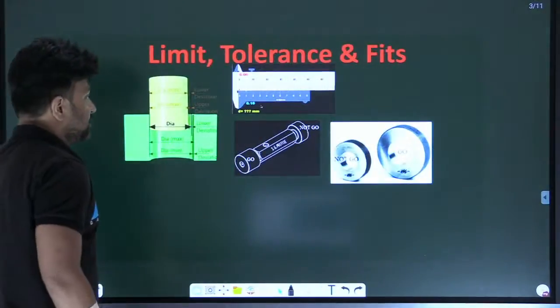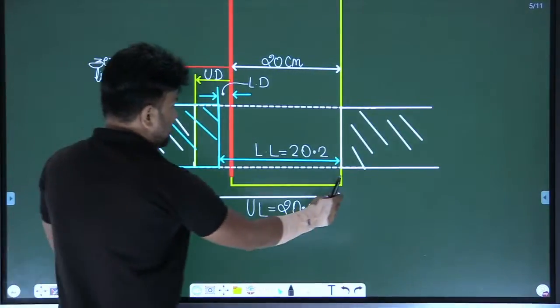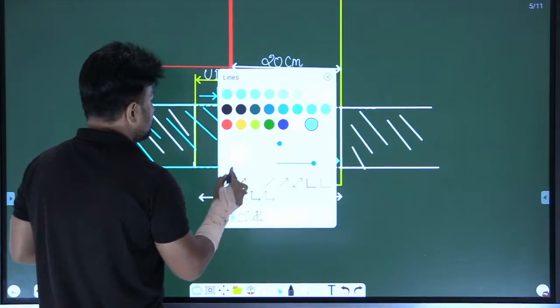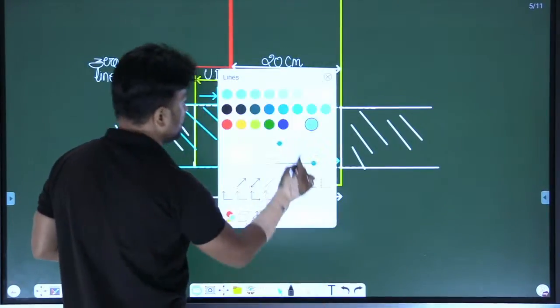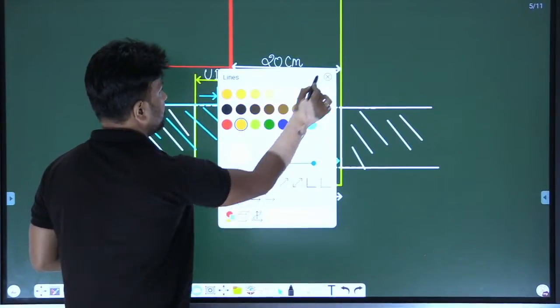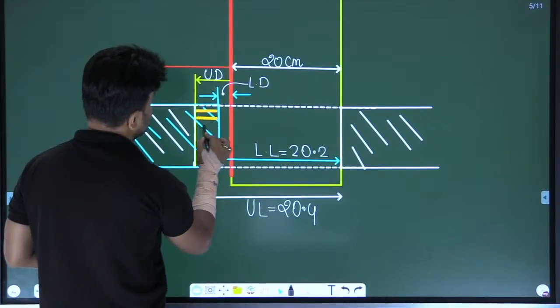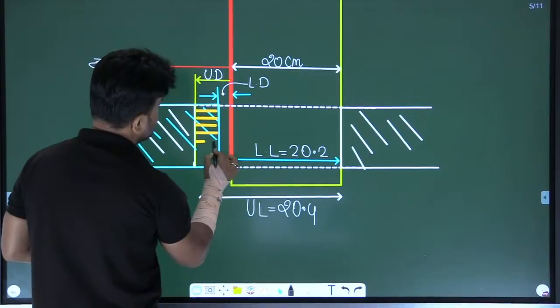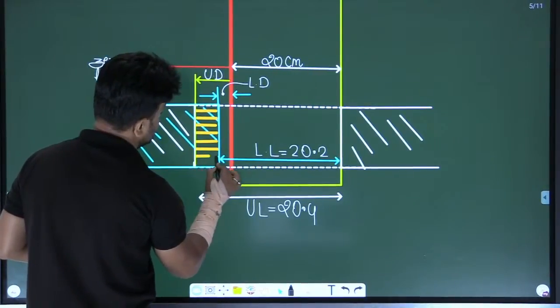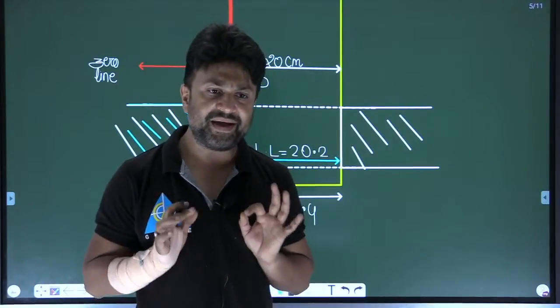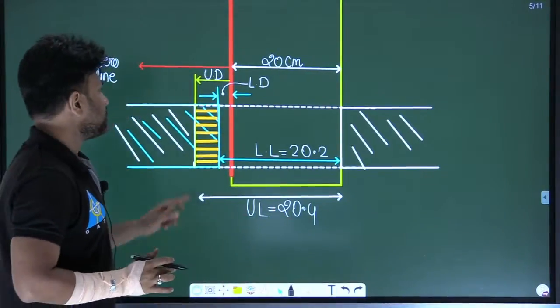So see here in the diagram, maximum size minus minimum size. This is the tolerance. I am drawing it with a different color. This is the tolerance zone, my dear. Am I clear?